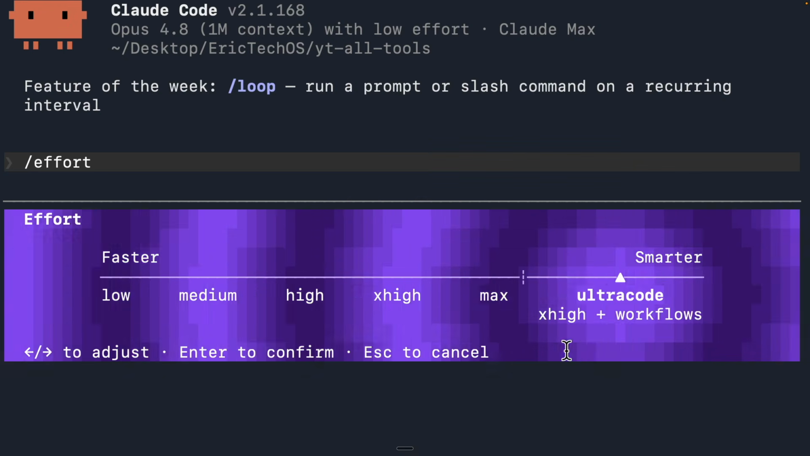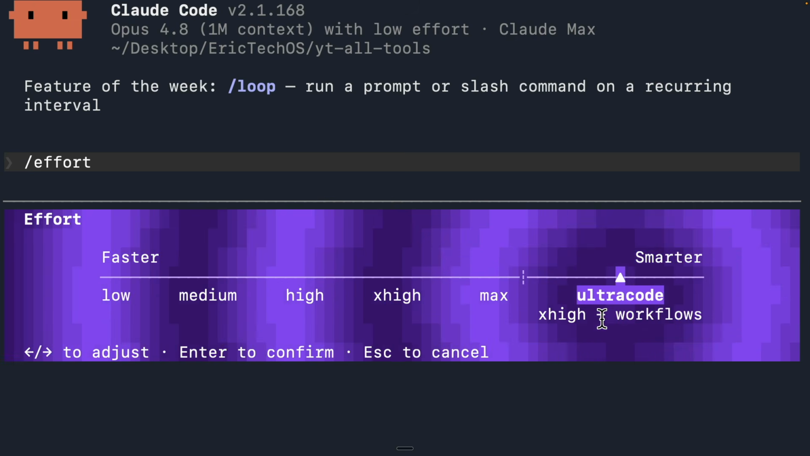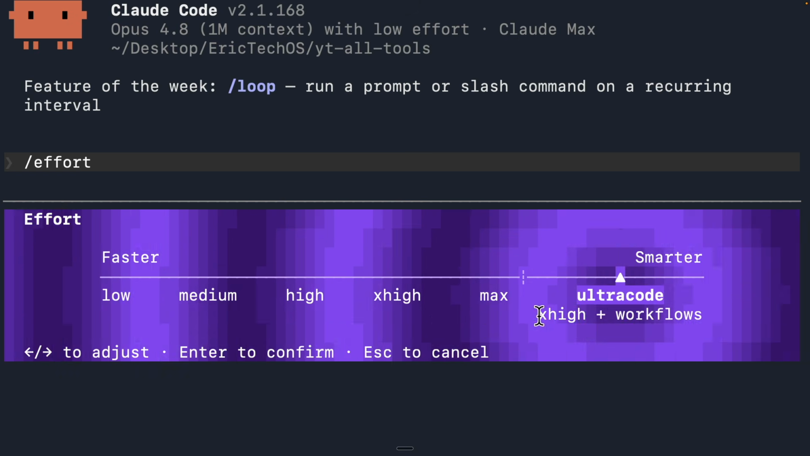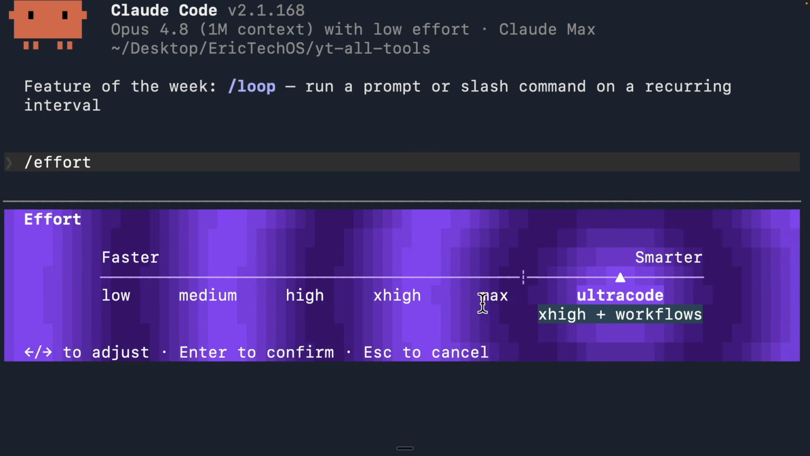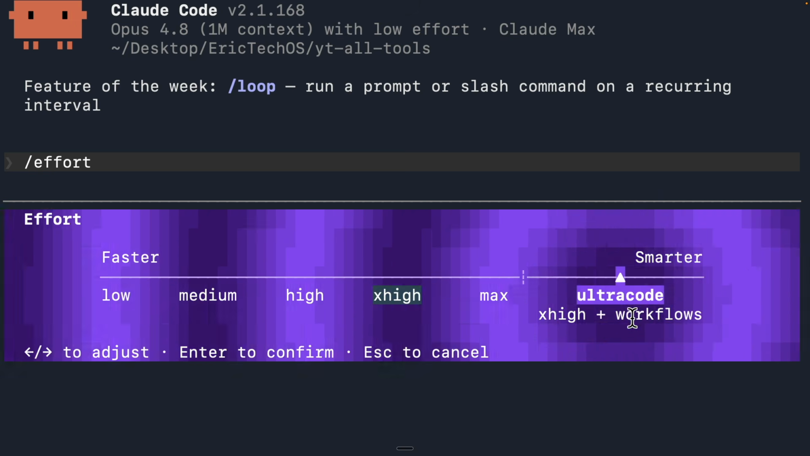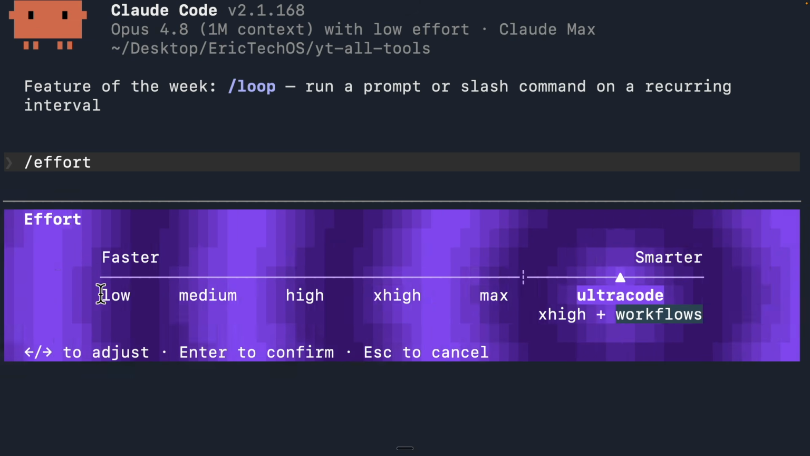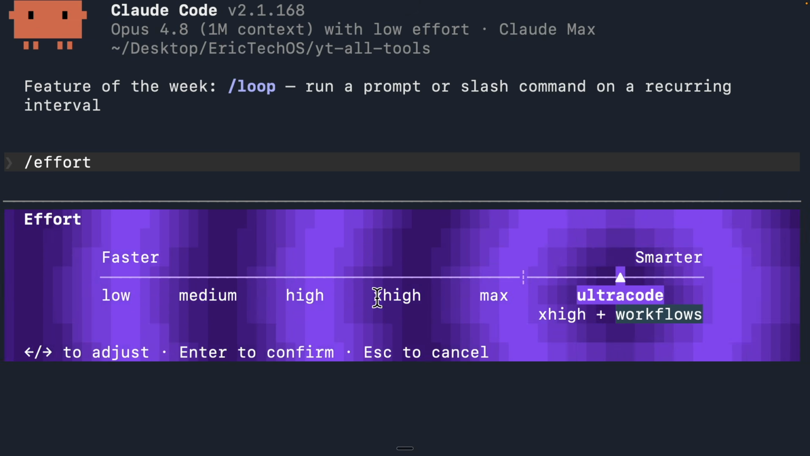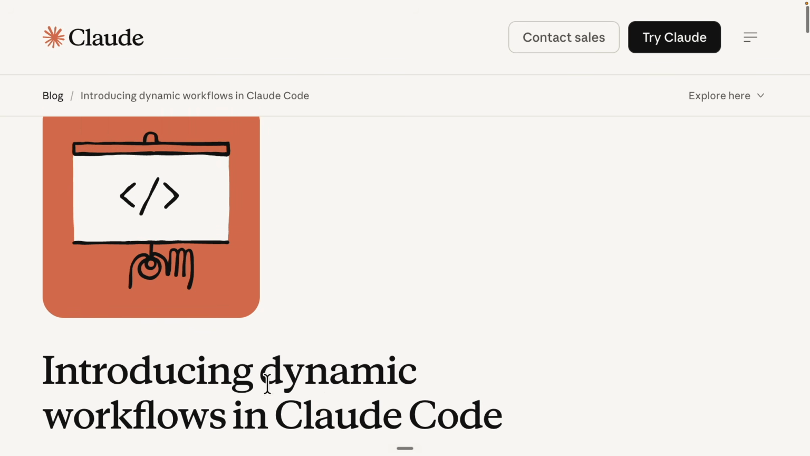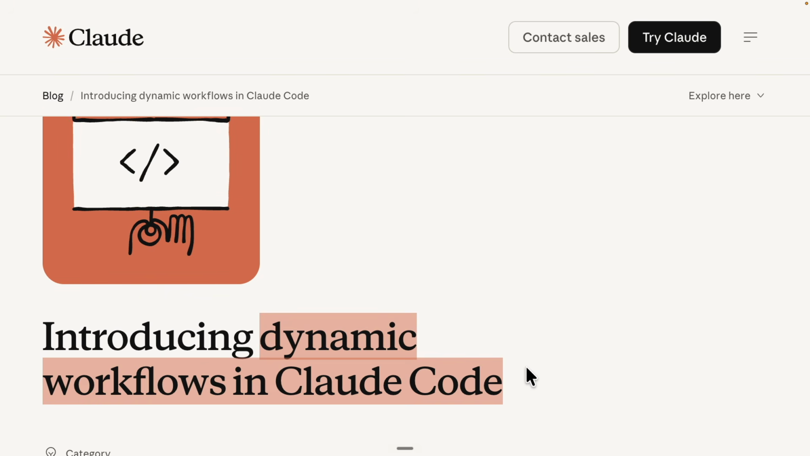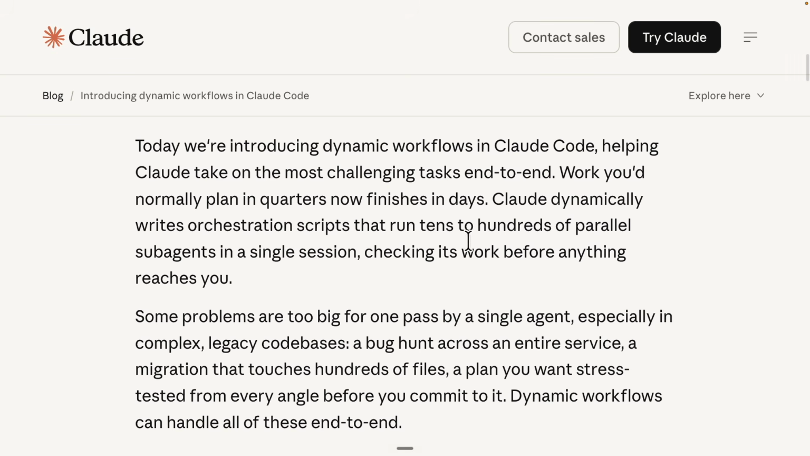All right, so UltraCode, how does it really work behind the scenes? Right here, you can see it tells you the definition: extra high thinking for the effort, which is this one right here, combined with dynamic workflows. Now, extra high, you probably already get it because you can see we have low effort, we have the max effort, and extra high is right here. But workflows are something Claude recently released. It's called dynamic workflows. Essentially, it helps you take a large, challenging task and break it down by writing orchestration scripts that can trigger tens to hundreds of parallel sub-agents in a single session.